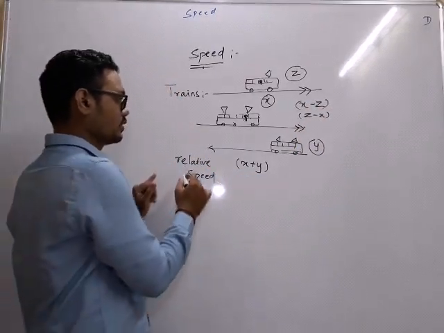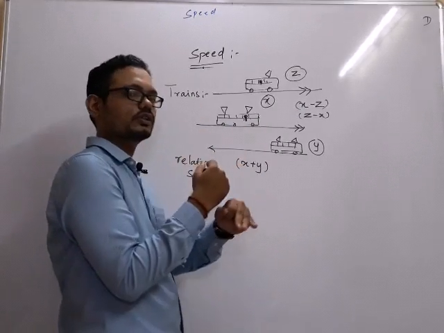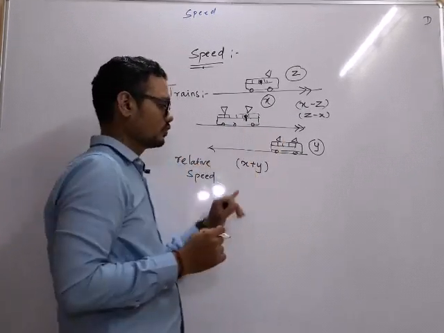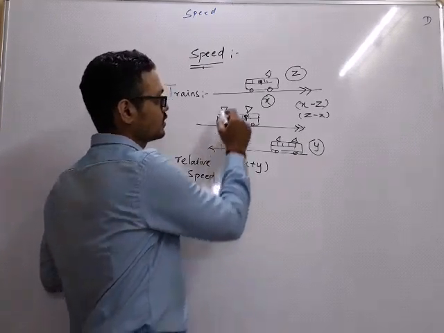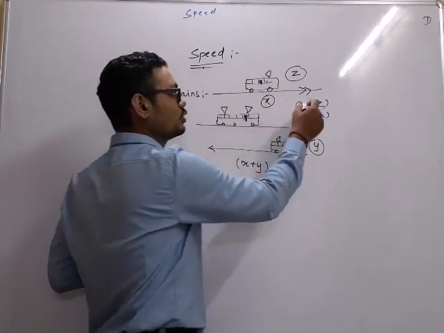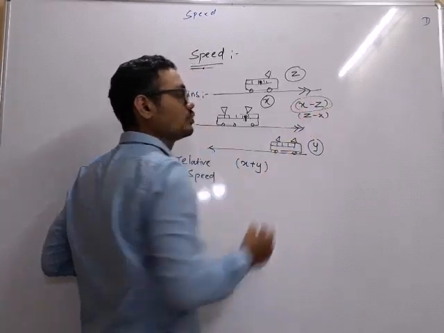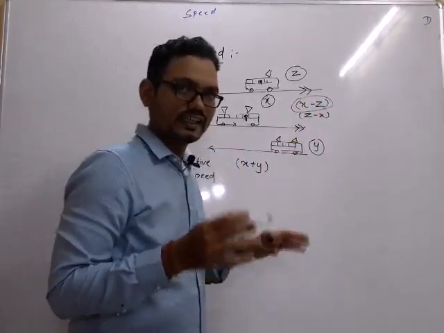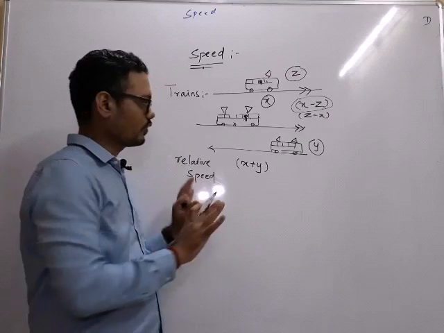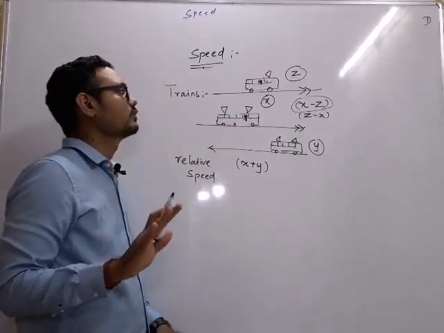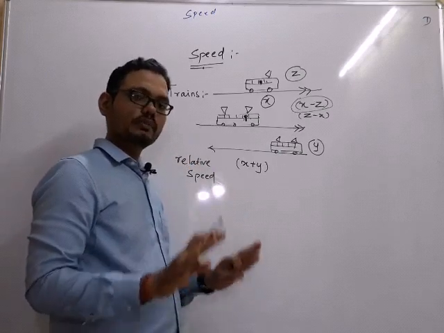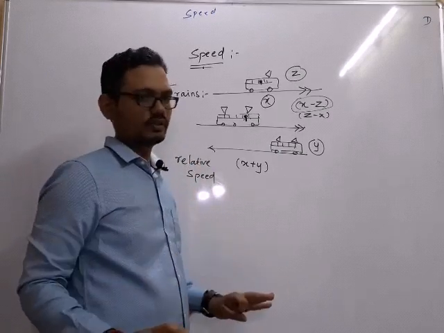So the relative speed, when the things are crossing each other, you see it as faster. When it is in the same direction, then you see the movement as slow, so it has to be subtracted. Same logic, I hope you have understood till now. Okay, clear? Same logic is applied in boats and streams.